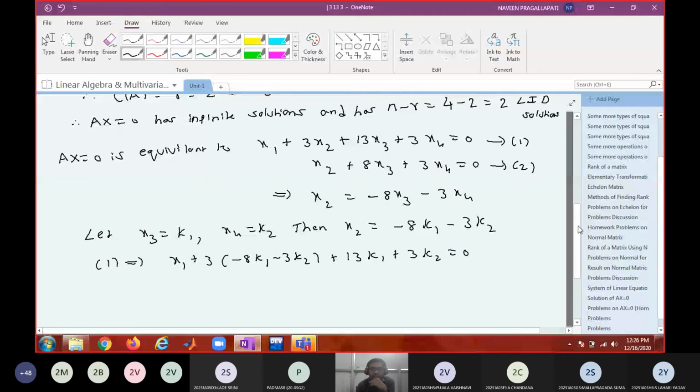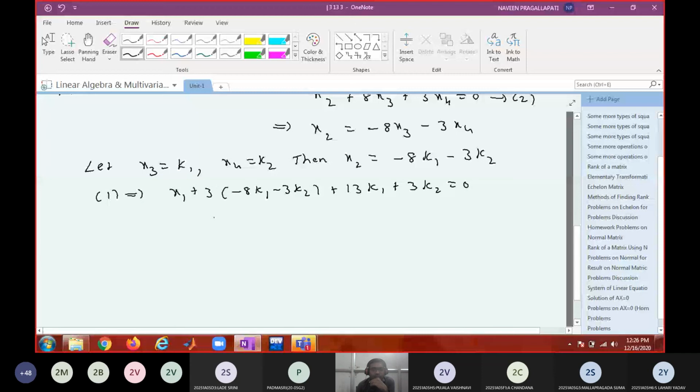Can you get the expression for x1 now? What was the simplification? Minus 24 plus 13, how much? Minus 11.